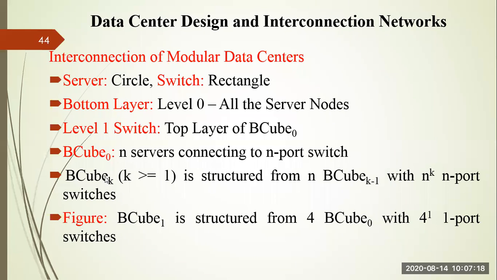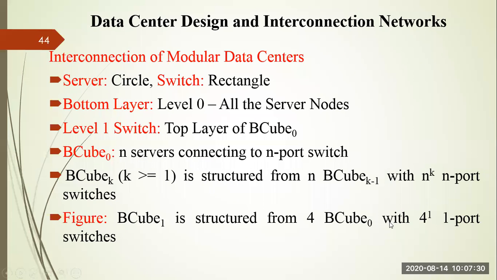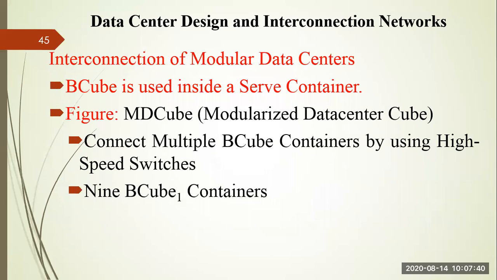If you put the k value as 1, you can write this sentence as: BCube 1 is structured from 4 BCube 0. If you see in the previous slides, you have BCube 0. There are 4 BCube 0s, and they are connected through 4 one-port switches. So this BCube configuration is inside the container of the data center, so that the data transfer can be done. But if you go for a big data center, right?